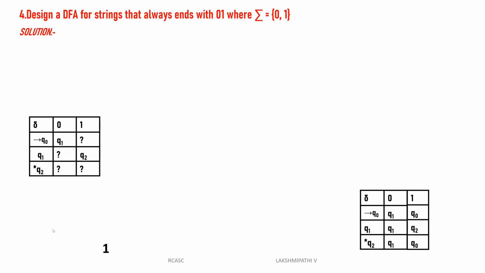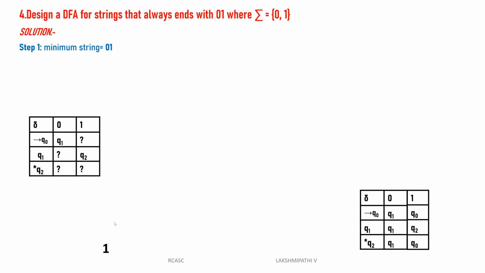But here the question itself clearly mentions that the string always ends with 01. Initially, epsilon followed by 01 also ends with 01 only. The minimum string here is 01. That is the first step: identify the minimum string. The minimum string is 01.